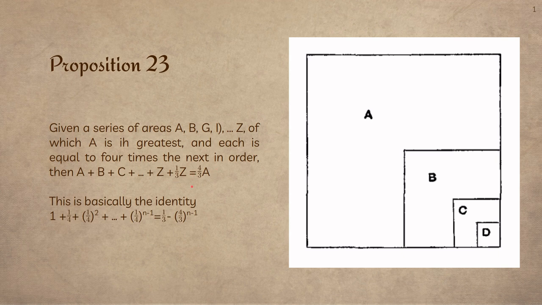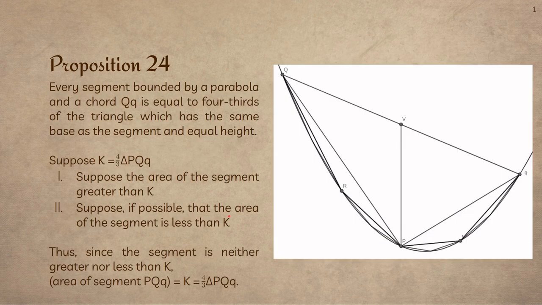Again, it's a little bit complicated, kind of hard to think about, but basically he defines that if you sum up a series of areas following this pattern, then you ultimately end up with 4/3 of A, the greatest area in there. I mean, this is very similar to this specific identity here, and that's likely where Archimedes got this idea.